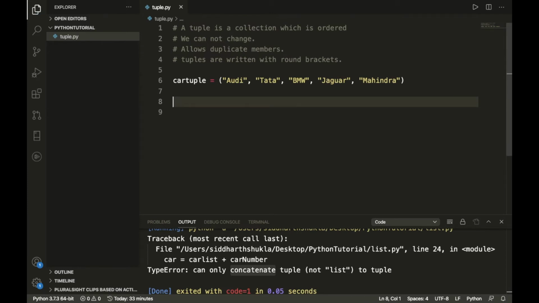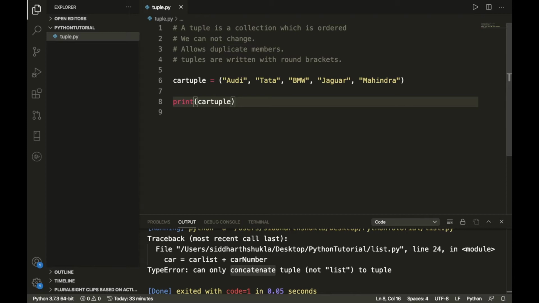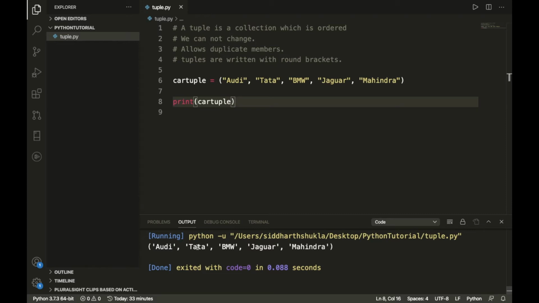Here we have the list, and let me show how you can print it, as we have already implemented. Let me execute this one. We have Audi, Tata, BMW, Jaguar and Mahindra. Suppose you want the first index, 0 1, now we will get the result Tata. Yes, we have Tata. We can also write -1, -2. Let's see, we have Mahindra here.